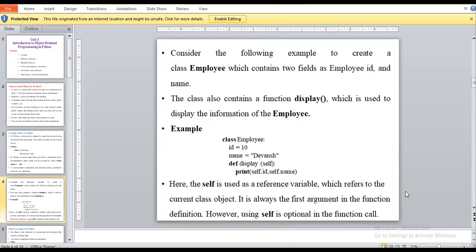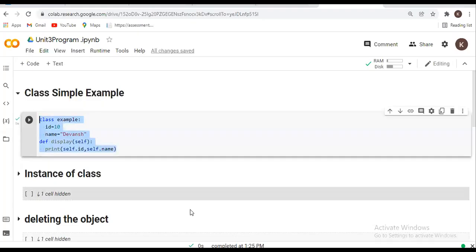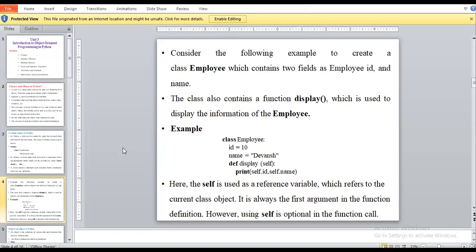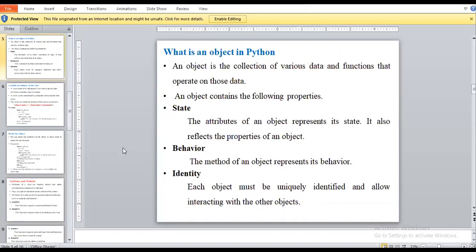And the self keyword has a single argument. Like we give self to display the id and name, and suppose I have more than one parameter variable declaration, for that also we use the same self. So we call this the simple creation of a class.